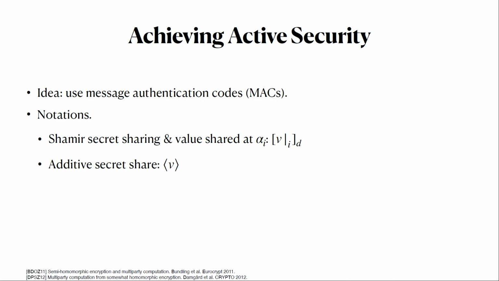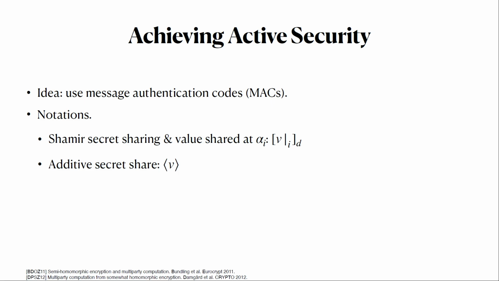And so for this, we use two additional types of sharings. One is standard additive secret sharing, denoted using angle brackets here. And another is a special kind of packed Shamir sharing where you just secret share a single scalar, here v, and then pack it into the ith slot of a packed secret share where all the other slots can be just random and you don't really care about it.